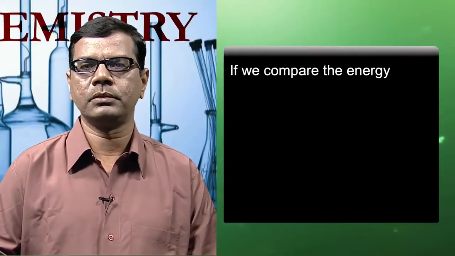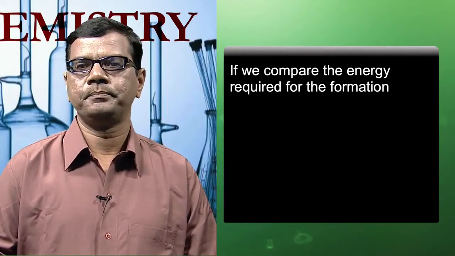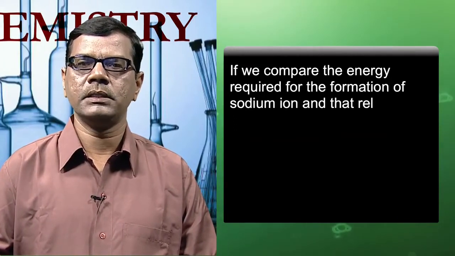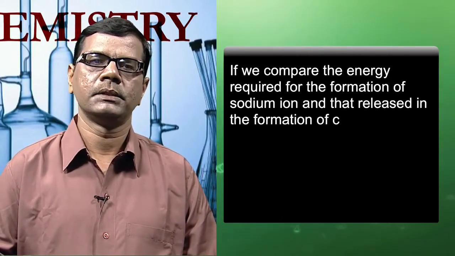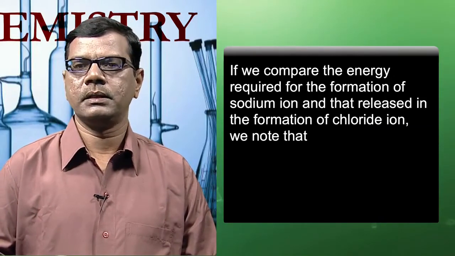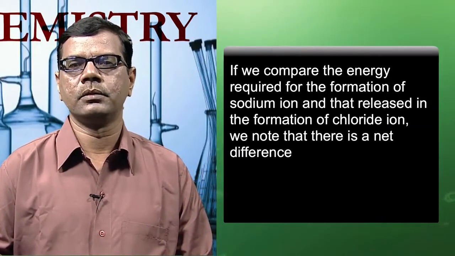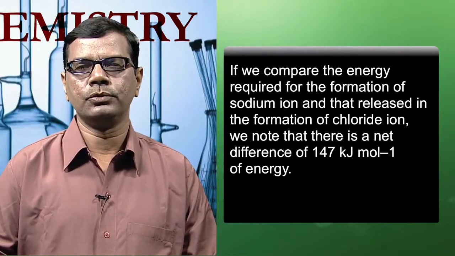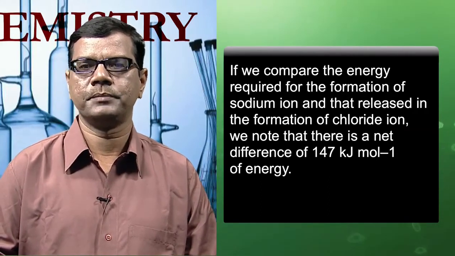If we compare the energy required for the formation of the sodium ion and that released in the formation of the chloride ion, we note that there is a net difference of 147 kilojoules per mole of energy.